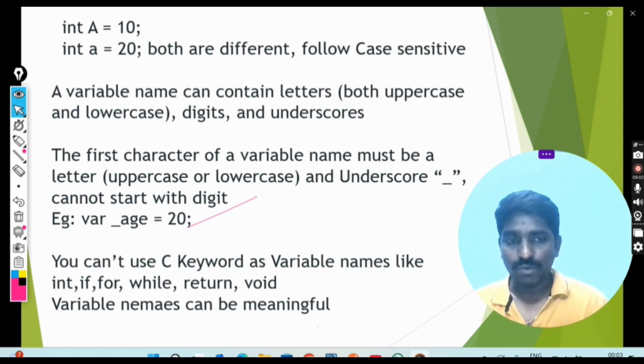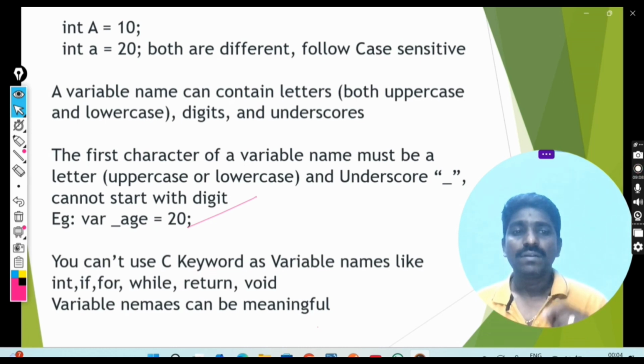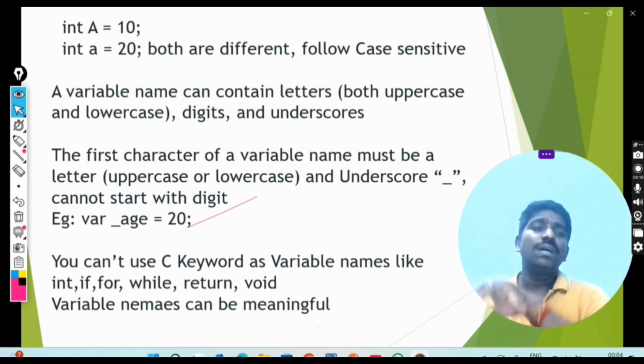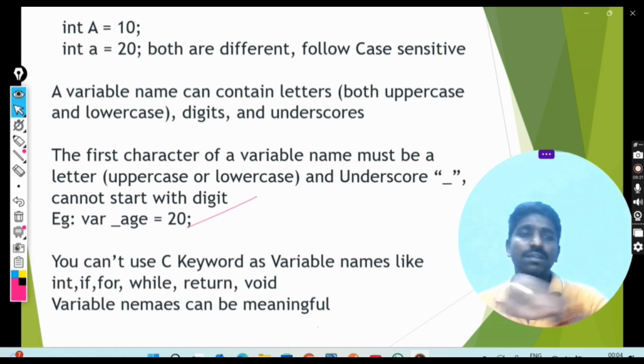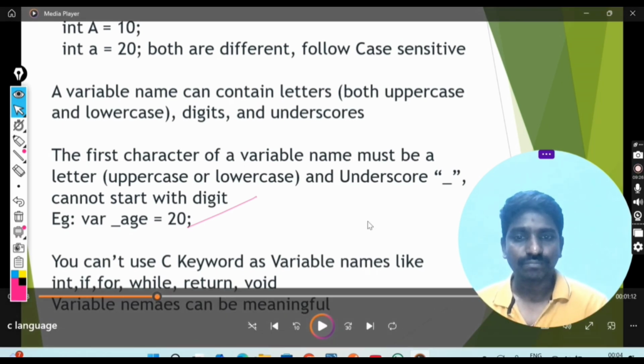If you are declaring a variable, suppose employee details, where there is employee name, employee ID and employee share, you have to declare variable names that are related to that particular task. Otherwise, it's meaningless. That's what is discussed here.